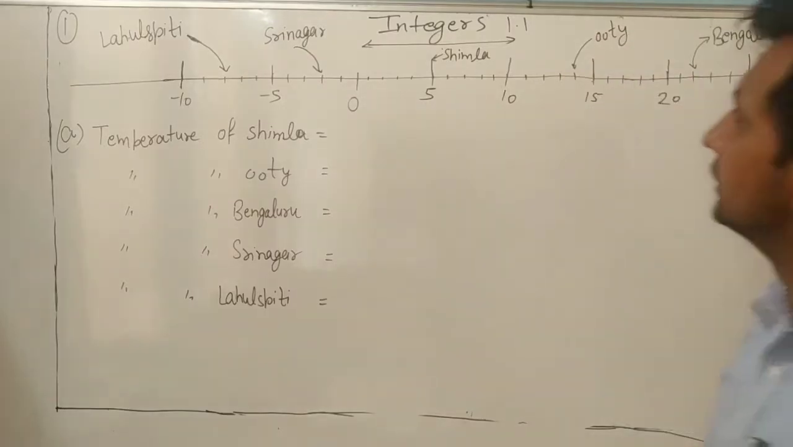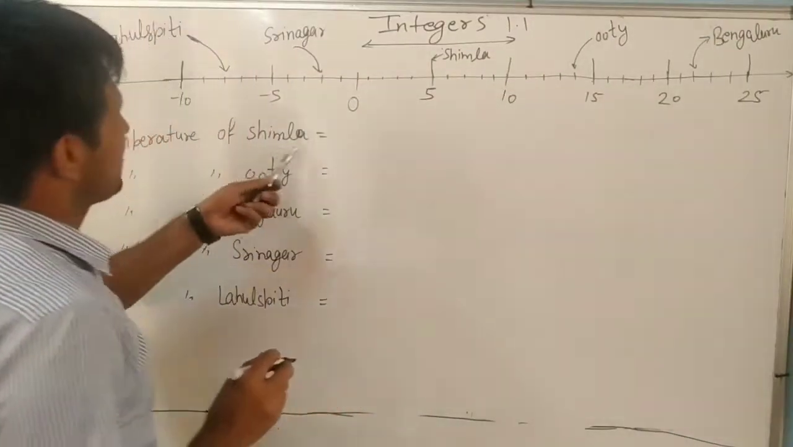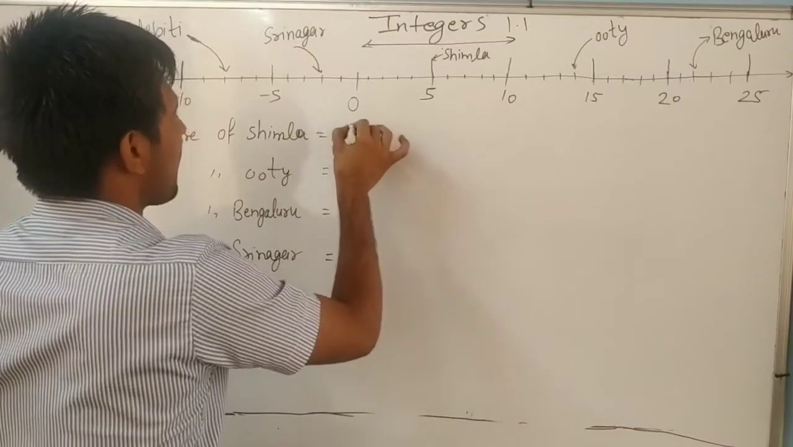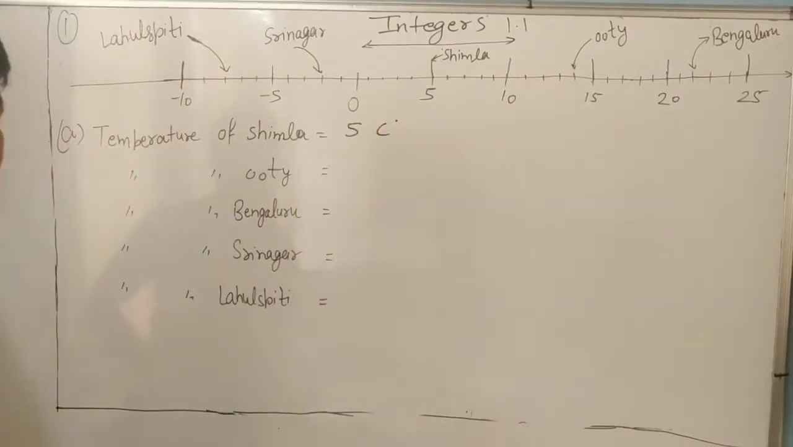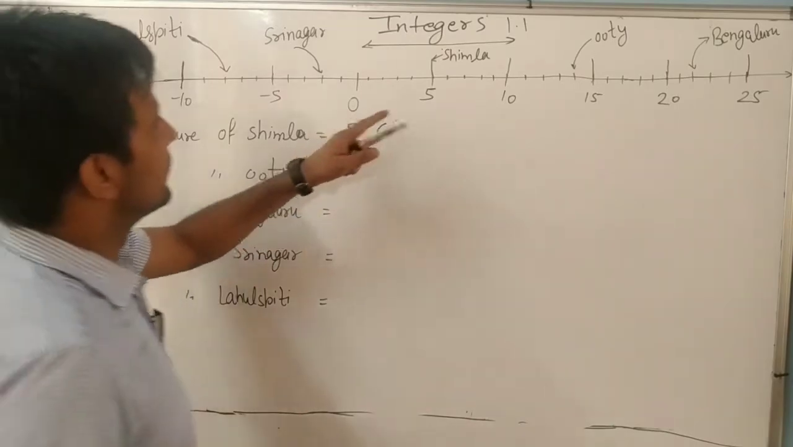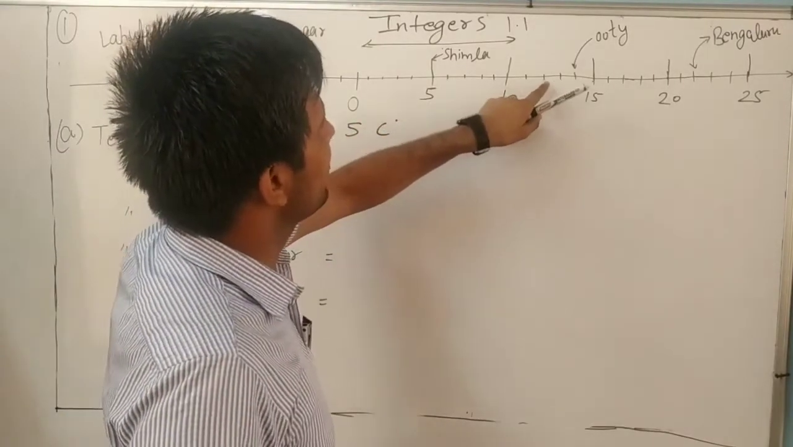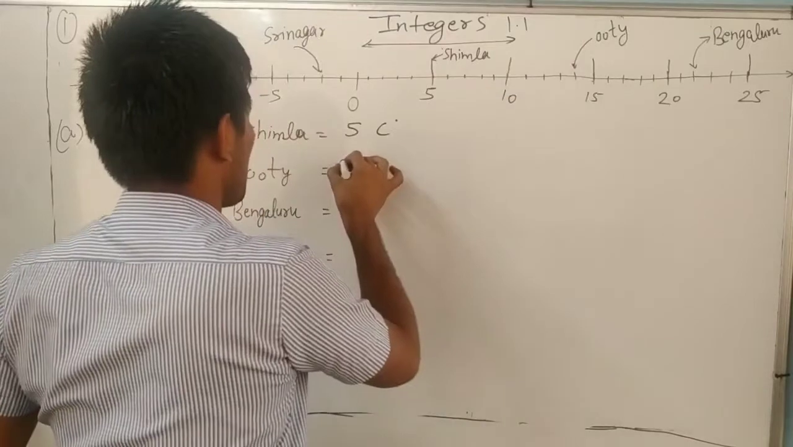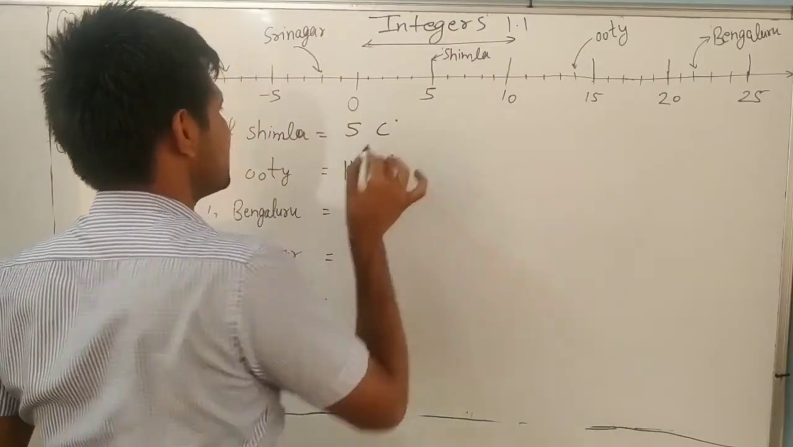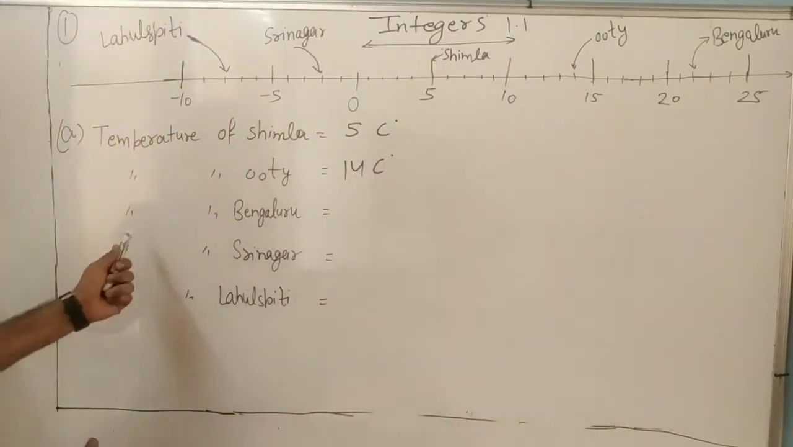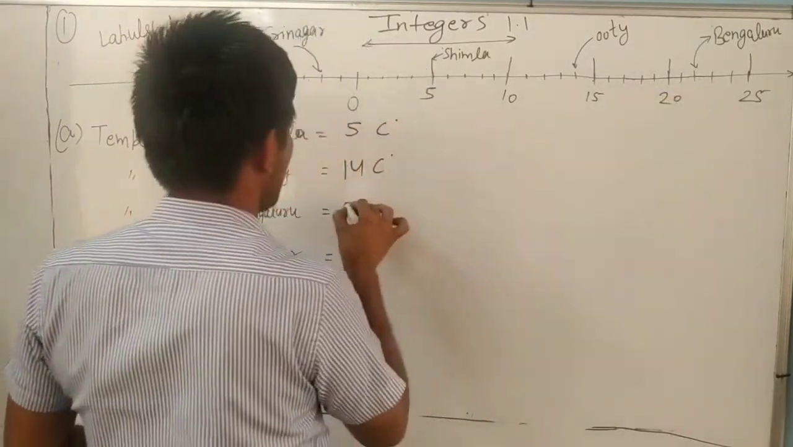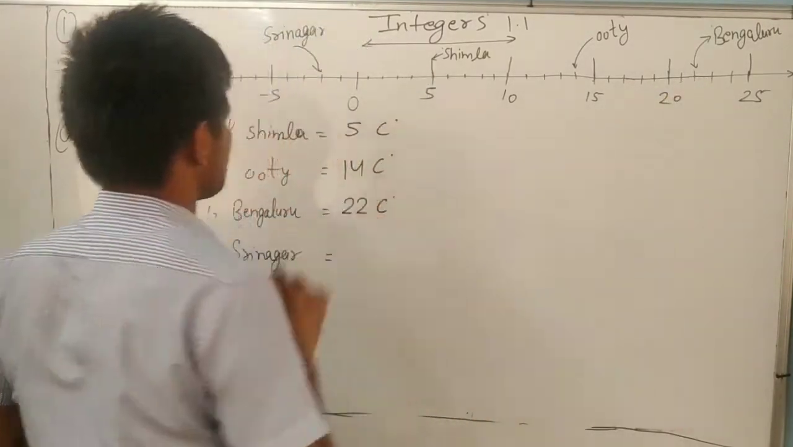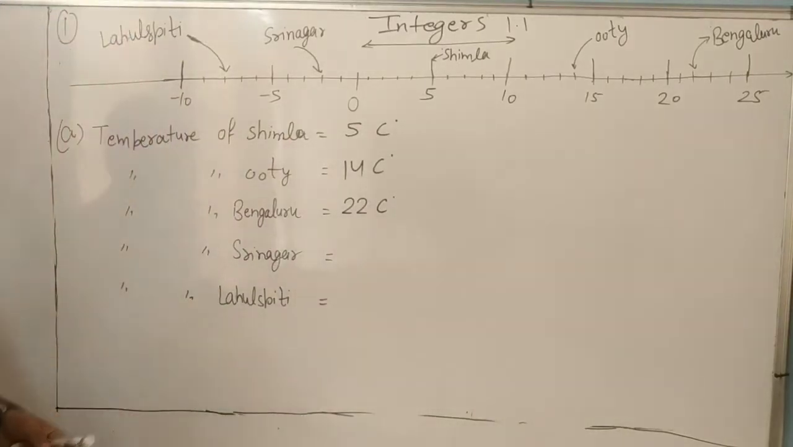Okay. So first is Shimla. The temperature of Shimla, how much is it? 5 degrees Celsius. Very simple, dear. Next is the temperature of Ooty. So it is 10, 11, 12, 13, 14 degrees Celsius. Temperature of Bengaluru, 20, 21, 22 degrees.